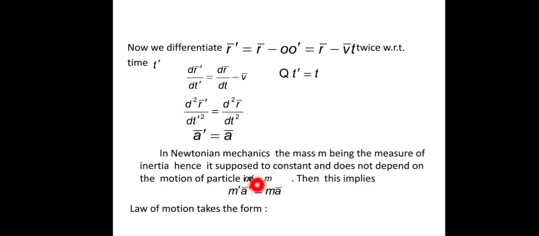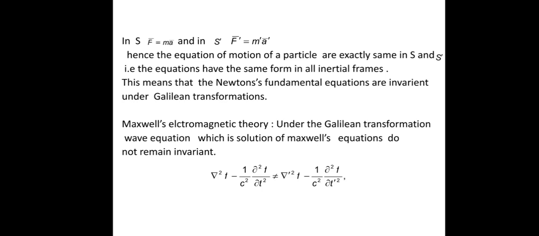So we take the mass m dash equals m. Then if we multiply this a bar dash equals a bar by the mass quantities, m dash into a bar dash equals m into a bar, and this mass into acceleration is nothing but our force. So force in the reference system S dash is equal to the force in the reference system S. Hence the equations of motion of a particle are exactly the same in S and S dash.